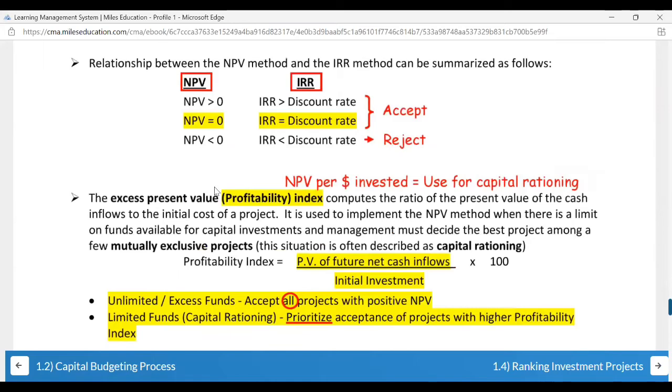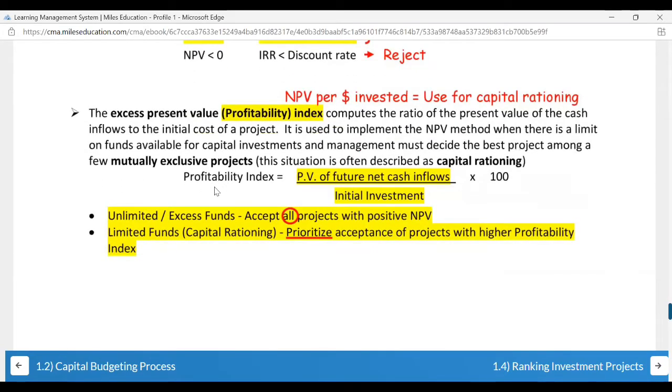Relationship between NPV and IRR. So as I mentioned, if NPV is greater than 0, it means your IRR is greater than your minimum acceptable rate and more than the hurdle rate, accept the project. If NPV is equal to 0, IRR is equal to your hurdle rate, again accept the project. But if it is less than 0, it means your IRR is very much less than your acceptable rate, reject the project. This relationship is important for your MCQs.